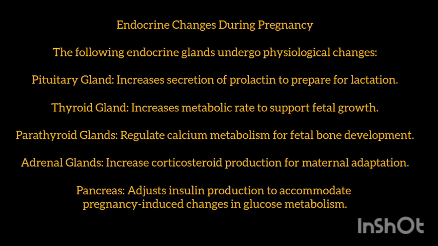4. Endocrine changes during pregnancy. The following endocrine glands undergo physiological changes. Pituitary gland increases secretion of prolactin to prepare for lactation. Thyroid gland increases metabolic rate to support fetal growth. Parathyroid glands regulate calcium metabolism for fetal bone development. Adrenal glands increase corticosteroid production for maternal adaptation. Pancreas adjusts insulin production to accommodate pregnancy-induced changes in glucose metabolism.